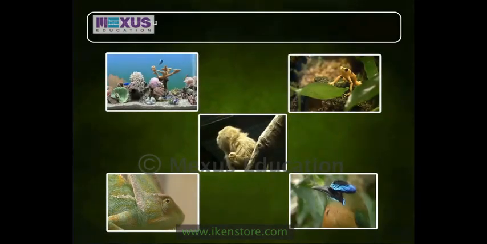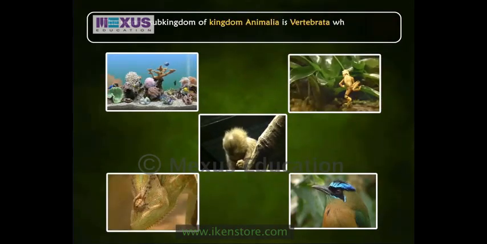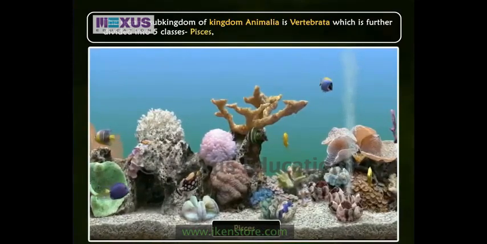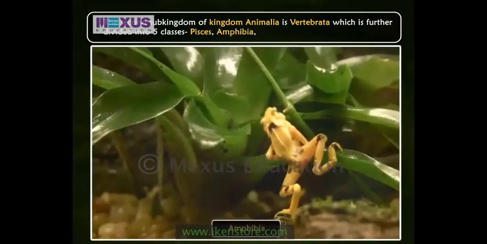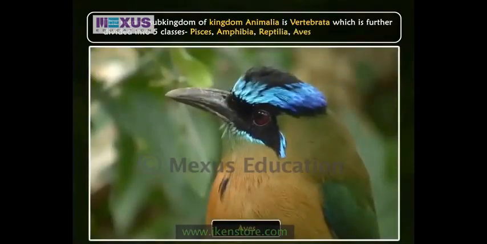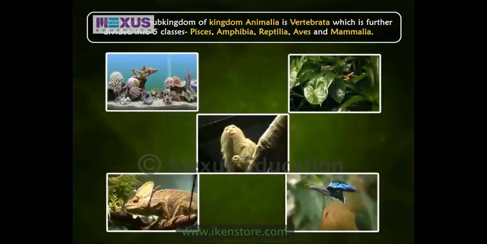The second subkingdom of Kingdom Animalia is Vertebrata, which is further divided into 5 classes: Pisces, Amphibia, Reptilia, Aves, and Mammalia. Let's learn them one by one.